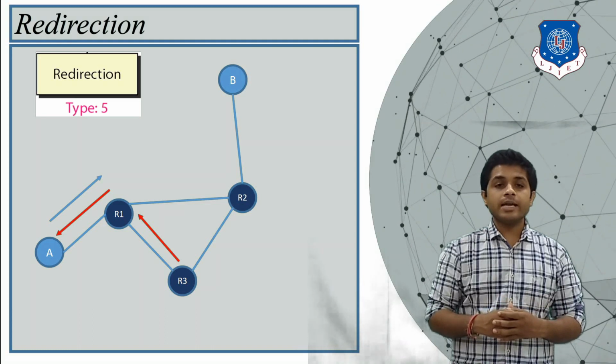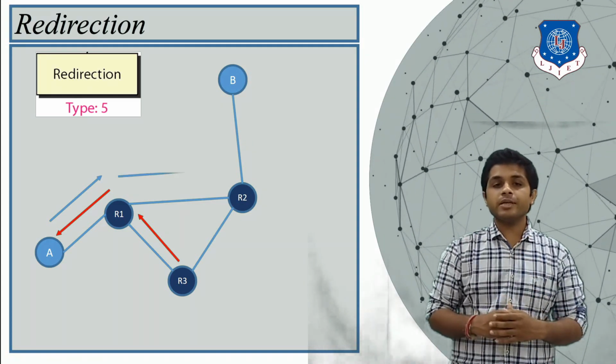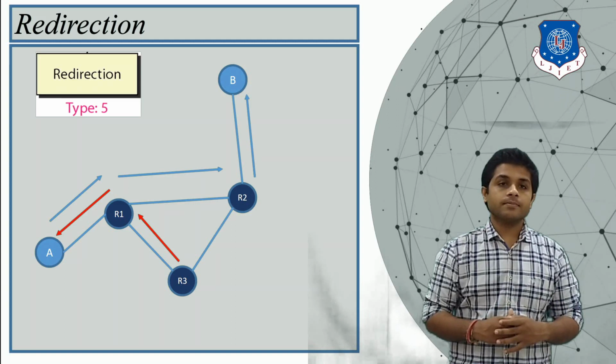So A will send the message and the router will forward it along the shortest path.